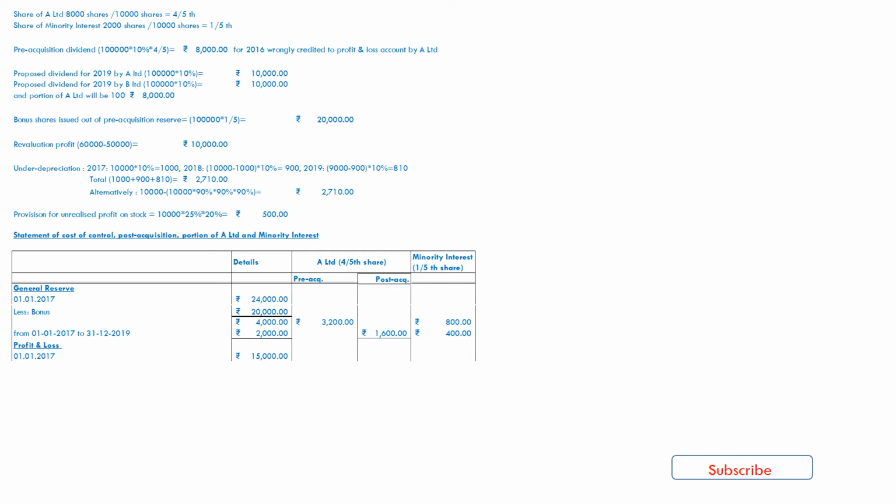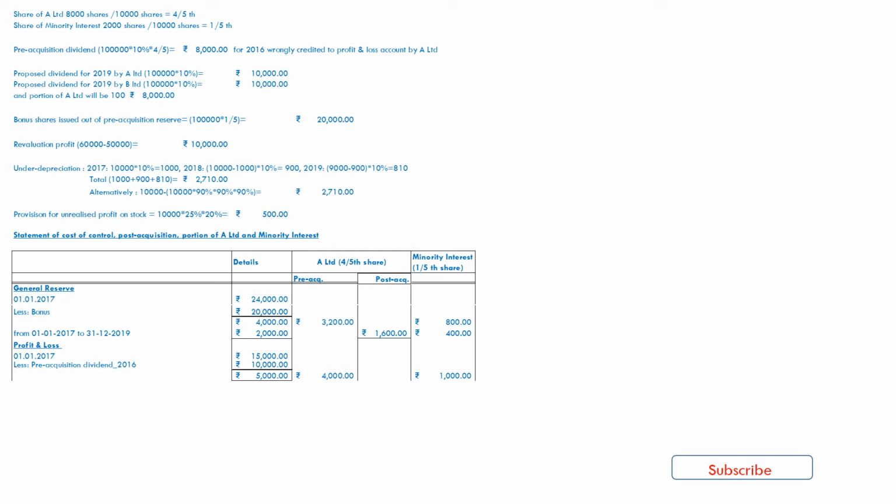And as we know from point number 2, in 2017, dividend paid for 2016 at the rate of 10%. So from that 15,000, the pre-acquisition dividend for 2016 must be deducted from that balance of rupees 15,000.